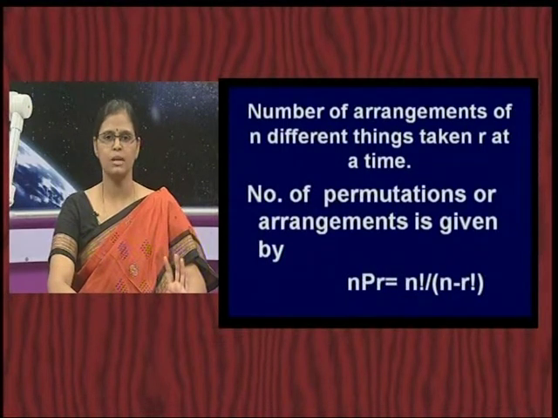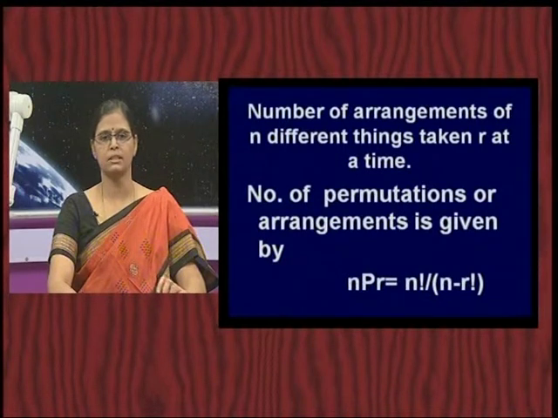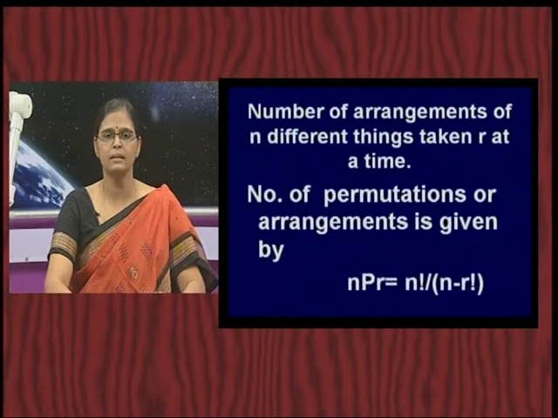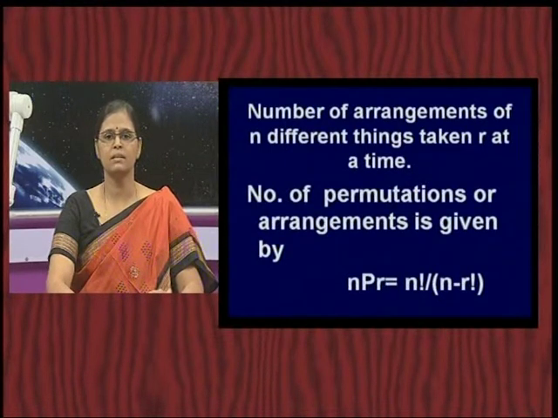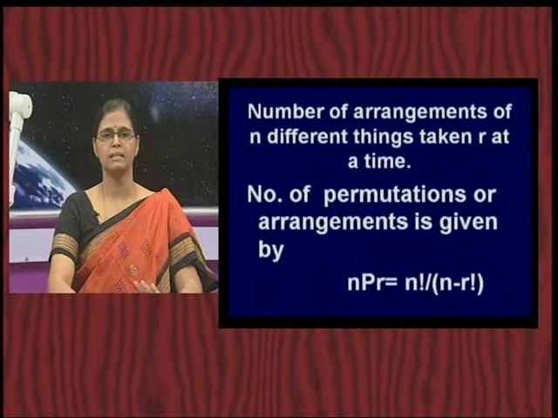What you should observe here is that arrangement is the key word. Whenever we are looking at arrangements, the formula we will be using is permutation, nPr. So, when you are arranging things, the order of the arrangement is also important. What I mean by this is, when you are arranging things, whether you put something to the left or to the right, it matters. Are you able to understand?